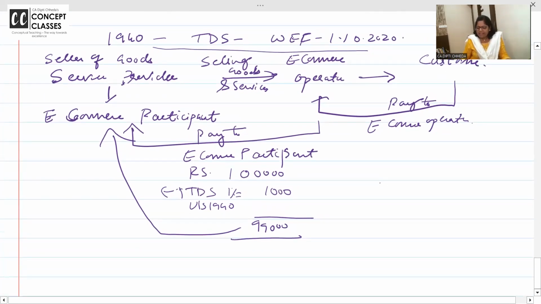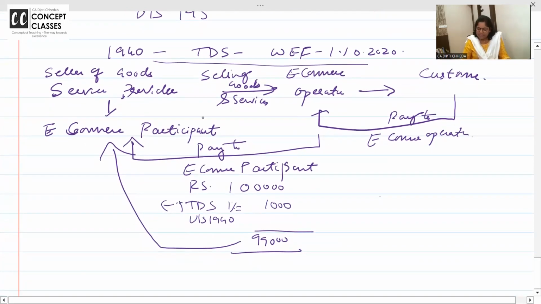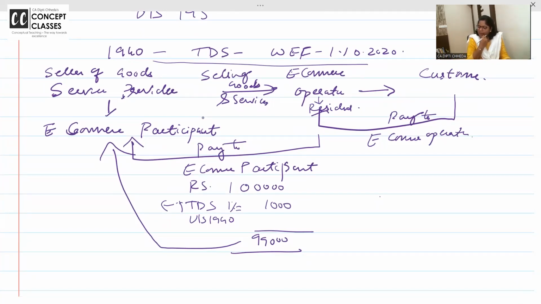बट ये सब रेसिडेंट है. ई-कॉमर्स ऑपरेटर रेसिडेंट. Giving service to customer, Amazon. Customer giving money to Amazon. Amazon is selling concept classes books. So while paying to us, they will deduct TDS under 194O. But इसमें e-commerce operator is resident.